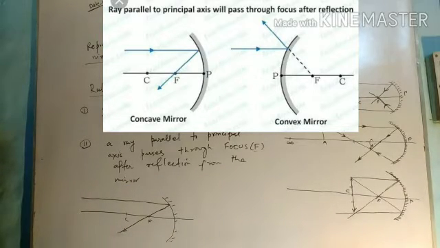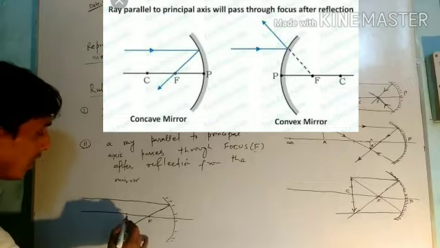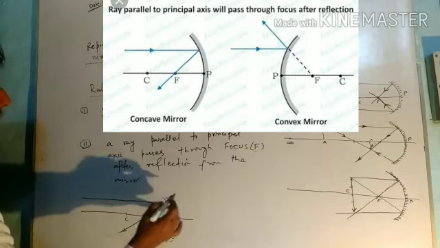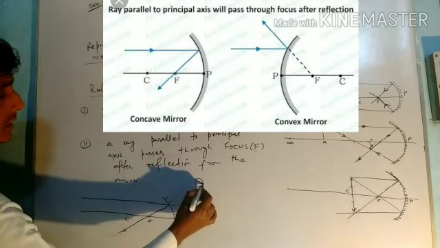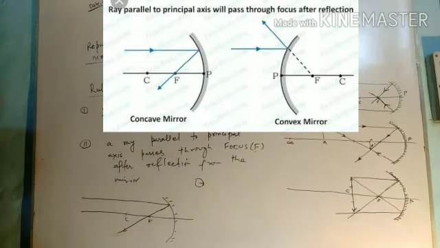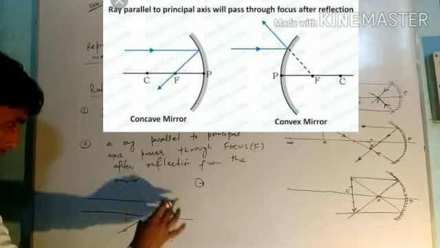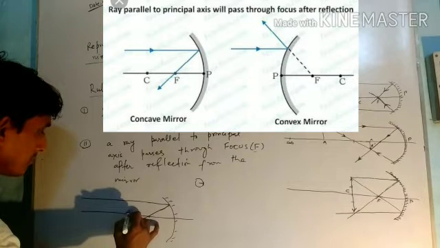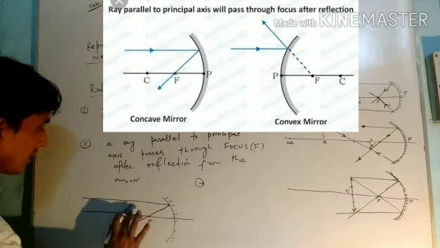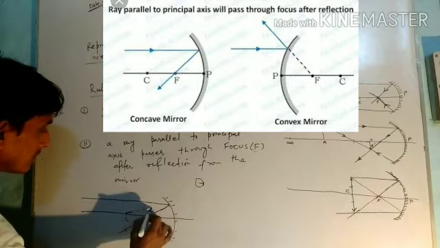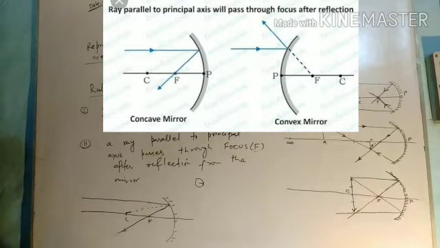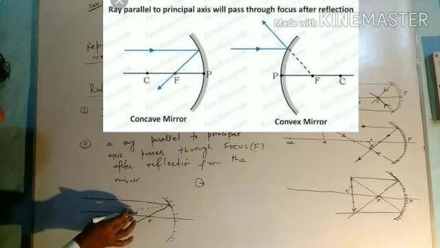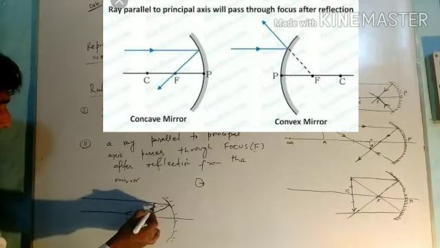Why is this happening? Because we know that in any circle, the radius is perpendicular to the circumference. For this spherical mirror, this is the center, and the line joining this center and the circumference is perpendicular to the surface.